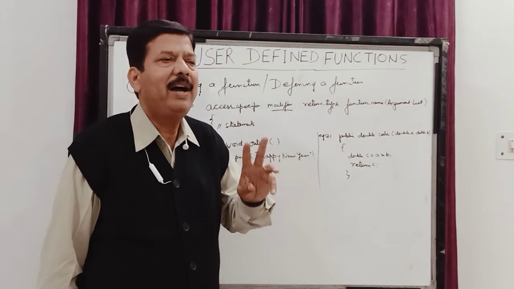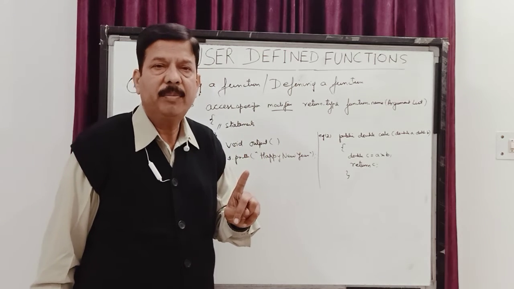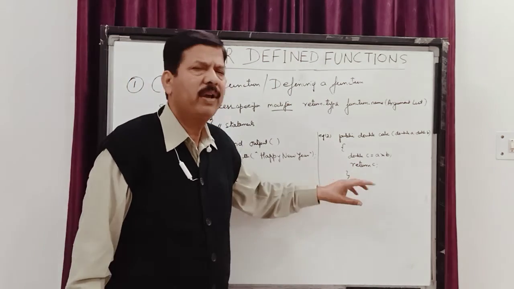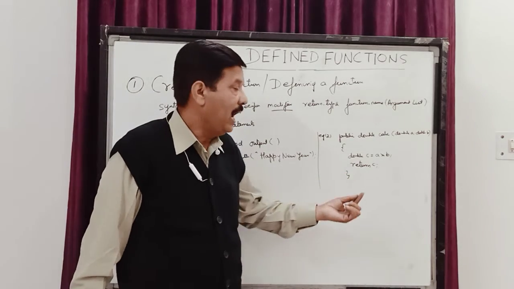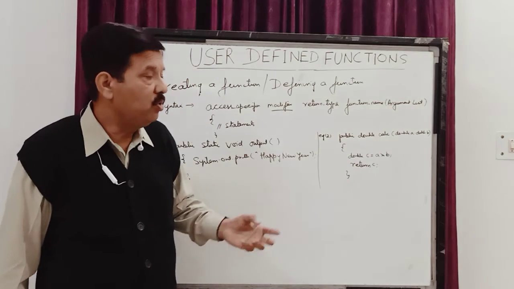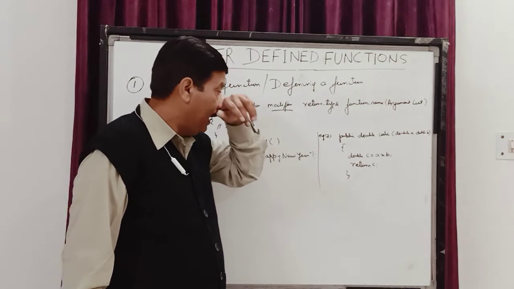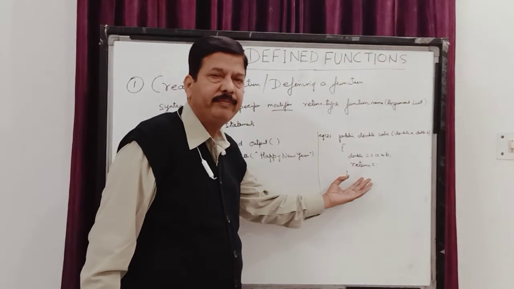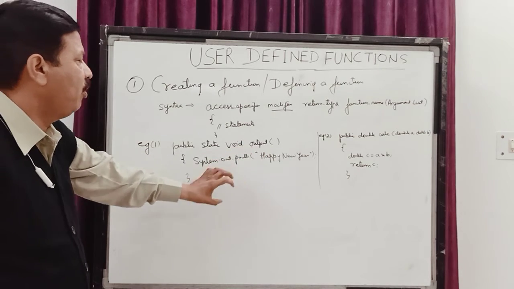Now children, in Java I have already taught you two jump statements, that is break statement and continue statement. Now this is my third jump statement. You can even call it first, and the other two second and third. So this is my third, the return statement, and a question has come in the board exam: what is the purpose of the return statement? You say that the return statement is the last statement of returnable functions, and its function is to return back the value from the called function to the calling function. Say I call up this particular program from another program.